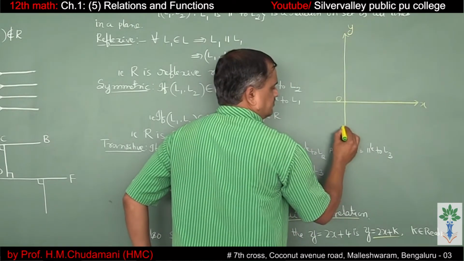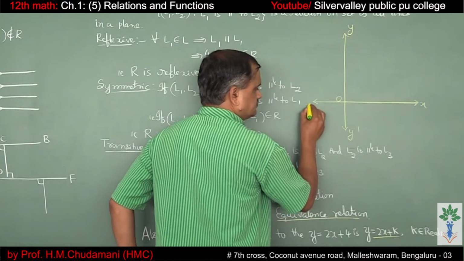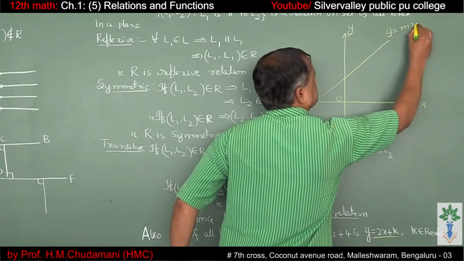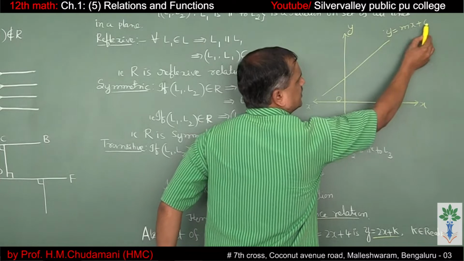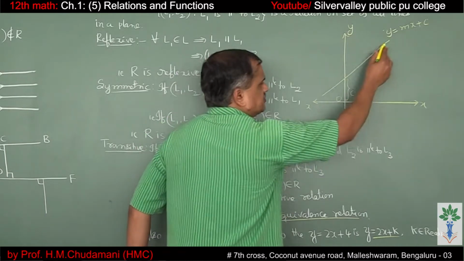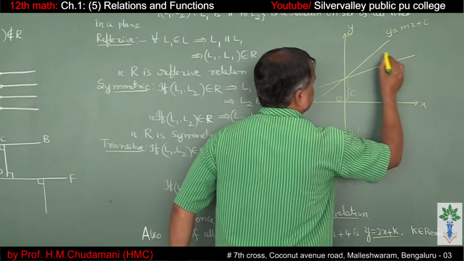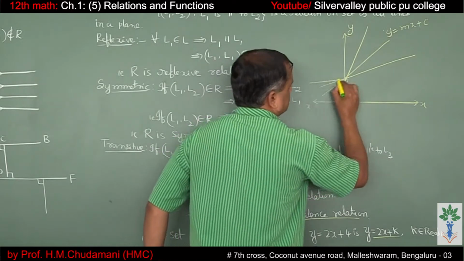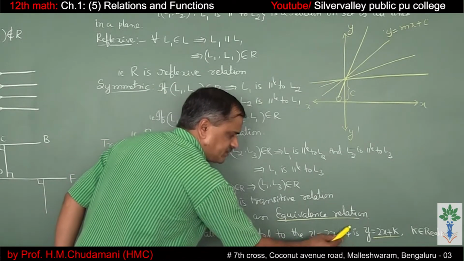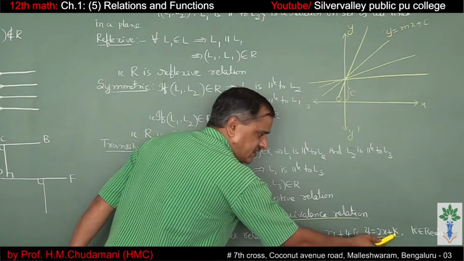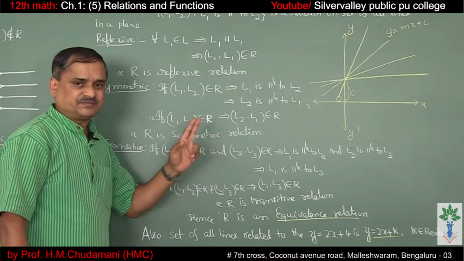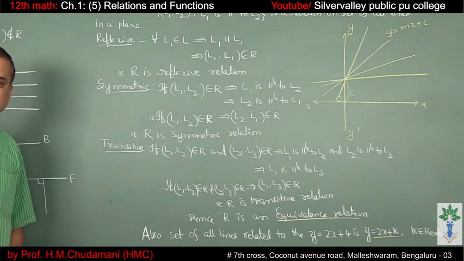XY plane. See, y is equal to mx plus c. M is the slope and c is the y-intercept. So this is the y-intercept c. So these set of lines can be either this or this or this, like that. So in general, y is equal to 2x plus c, or k you can take. K is a real number. Okay, slope intercept form of a straight line, y is equal to 2x plus k.